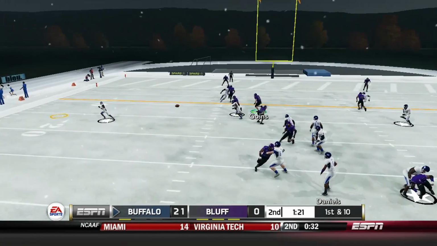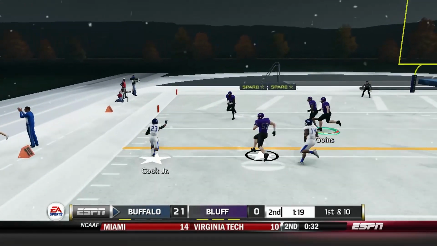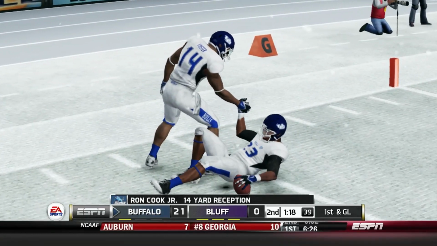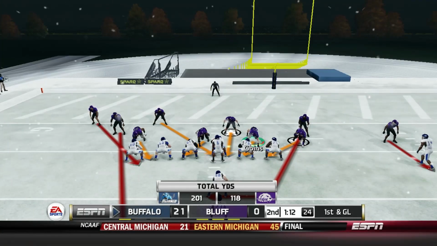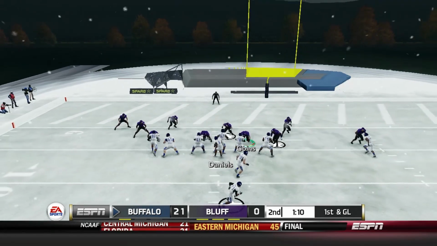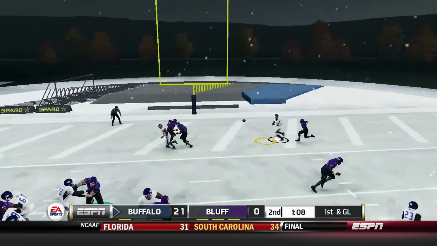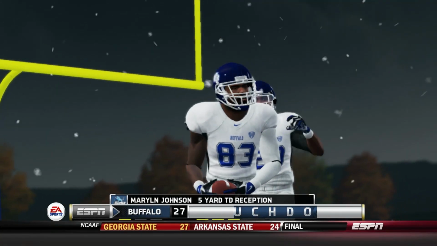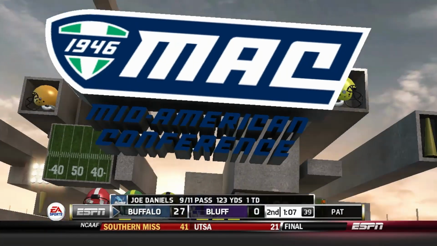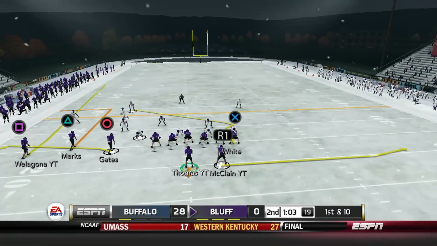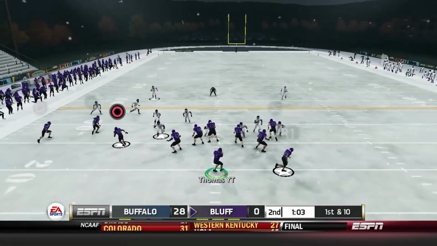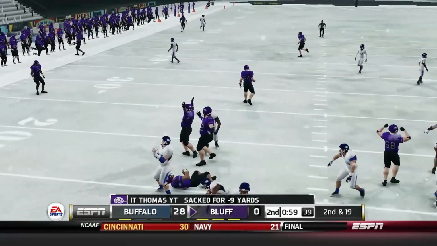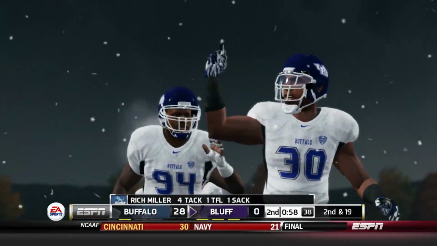They still got 1 timeout left, as Cook Jr. makes the catch out of the left sideline. He meets a group of Beavers, but well after the first down marker. And so here we go again, a 1st and goal. Once again for Daniels, who throws to the right-hand side, finds Maryland Johnson for the end zone, touchdown Buffalo. And they hold a 28-0 lead with only 1 minute left here in this second quarter.